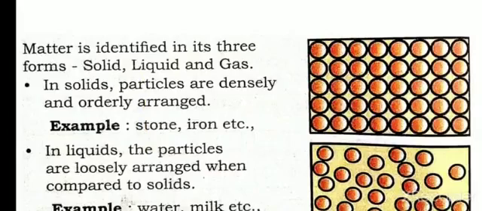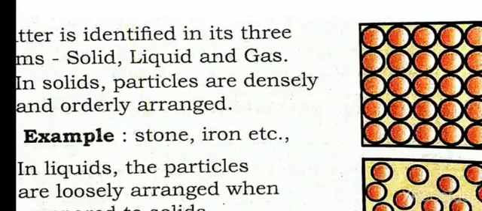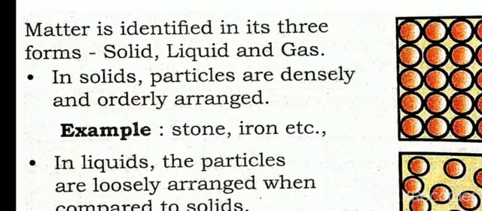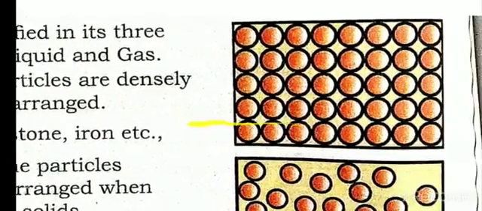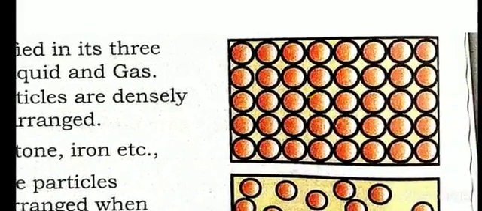Matter is identified in three forms: solid, liquid, and gas. In solids, particles are densely and orderly arranged. Example: stone, iron, etc. You can see here how the particles are arranged in solids.